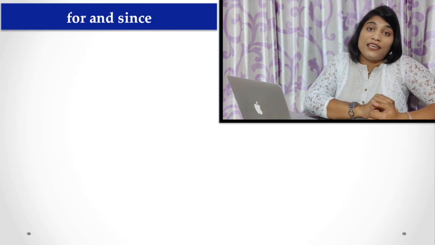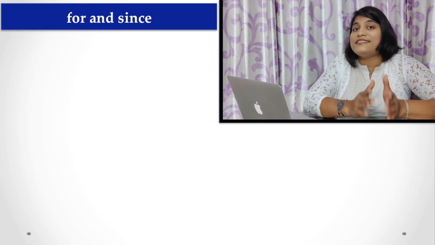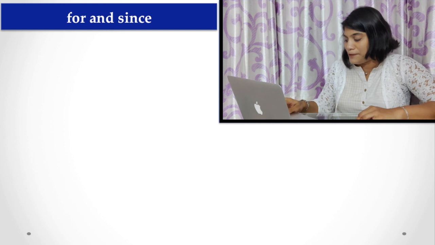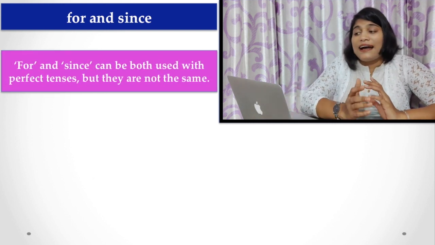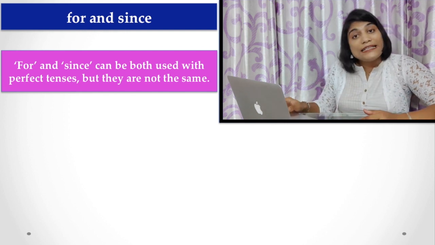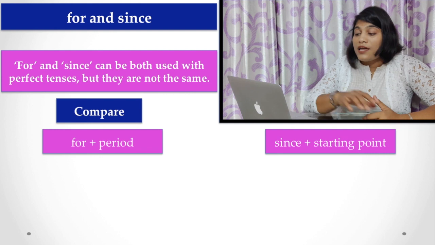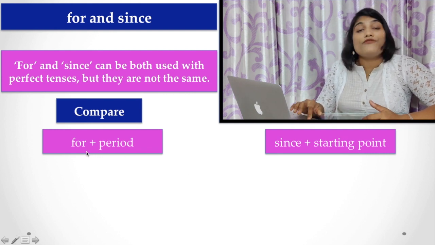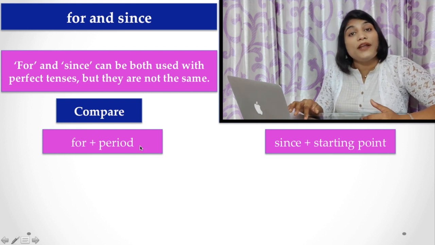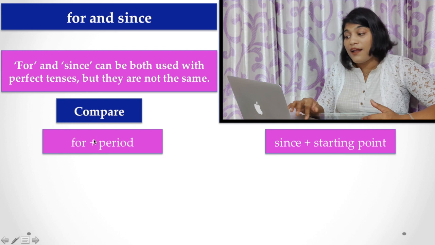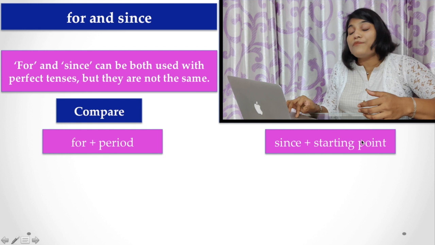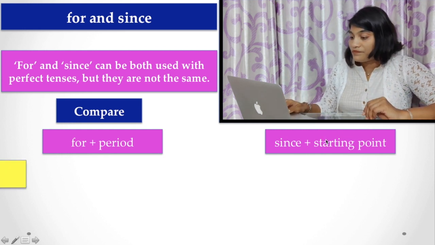Now I am going to tell you for and since, because both of these prepositions can be used with perfect tenses. But there are some differences. They are not used in the same way. So what is the difference? Now I am going to tell you. When you are using for, you have to keep in mind there must be a period of time referred to. But when you are using since, a starting point is always there.